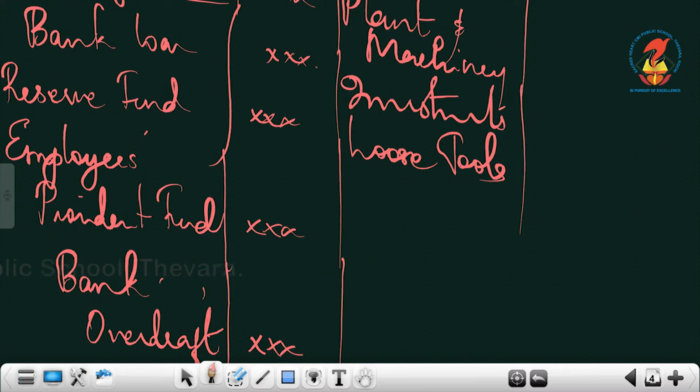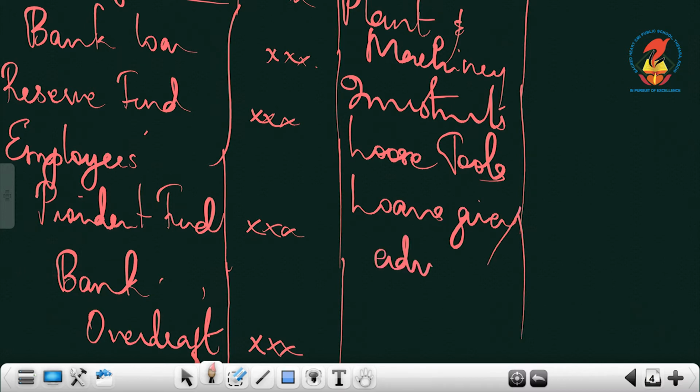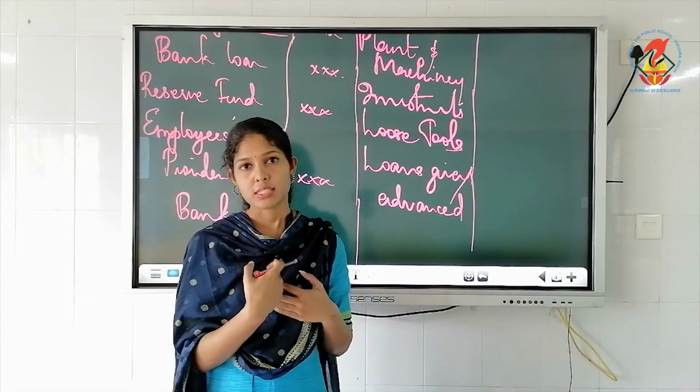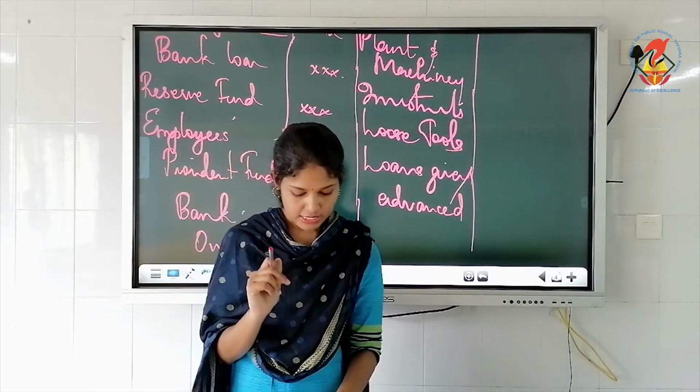Then loans given, not loans taken. Loans given is an asset for you. Okay, loans given or loans advanced you can write. That means we have given a loan to some other firm. It's receivable for us. Receivables are always assets.